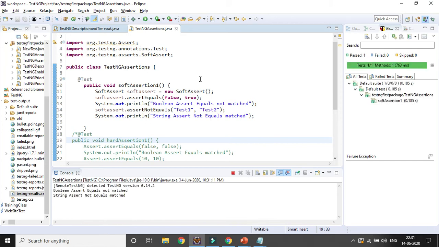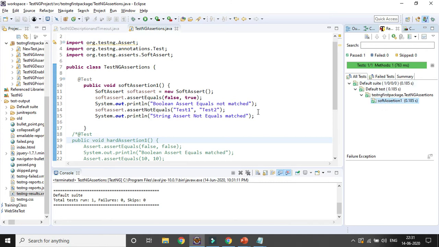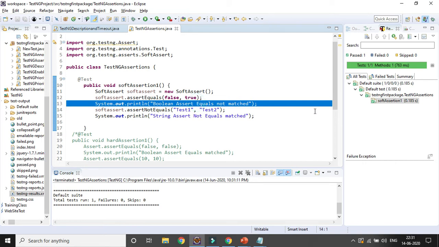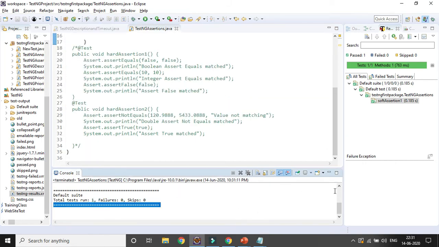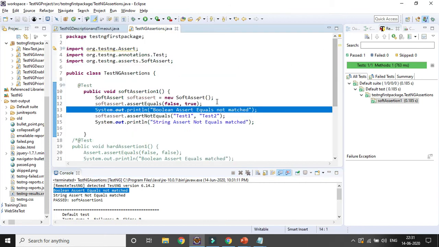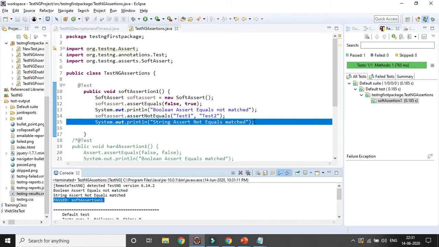The test case will get passed though the assertion is getting failed. You can see soft assertion 1 is getting passed. Here you can see it actually failed, but it will not stop you for the remaining steps. Run is 1, failure 0, and in the output you can see boolean assert equals not match is also coming. The overall status is passed because I did not use the soft assert all.